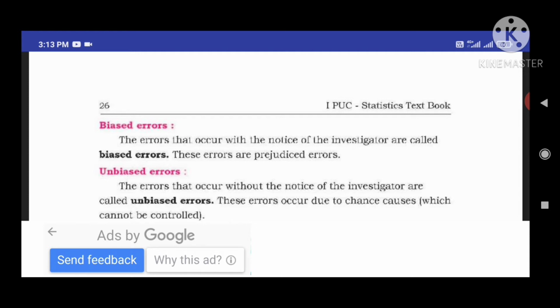Before going to the meaning, first we should know about the investigator. Who is the investigator here?